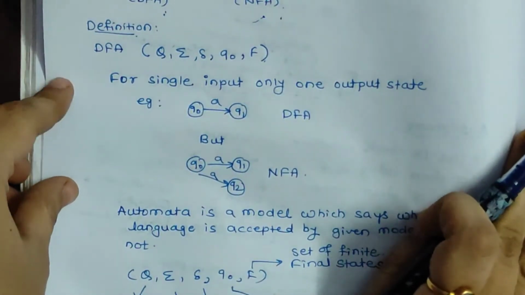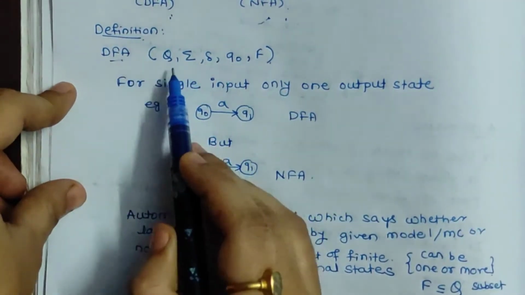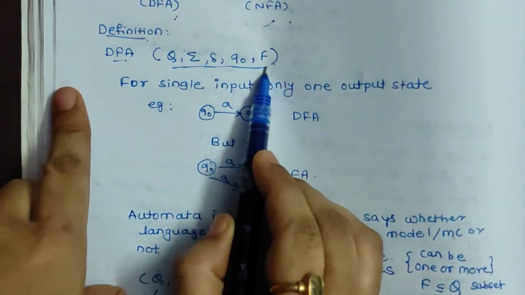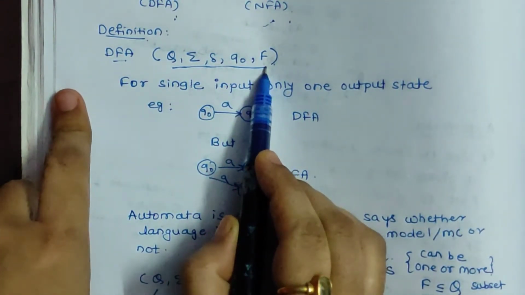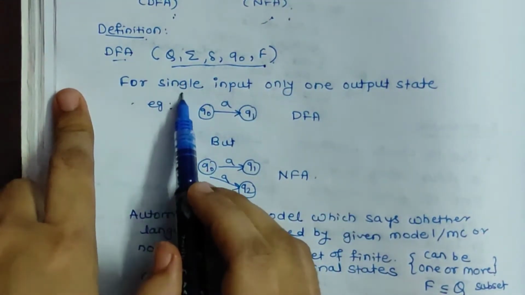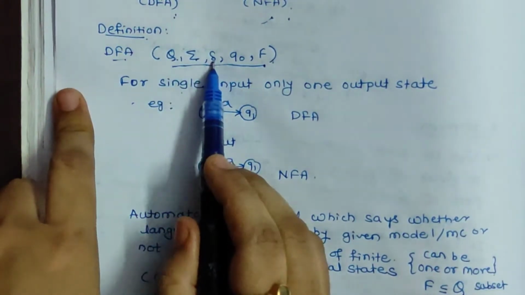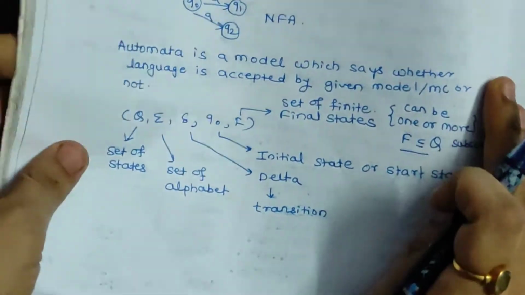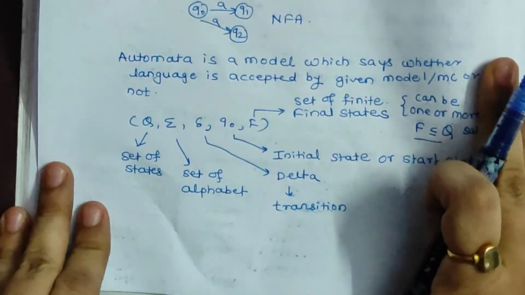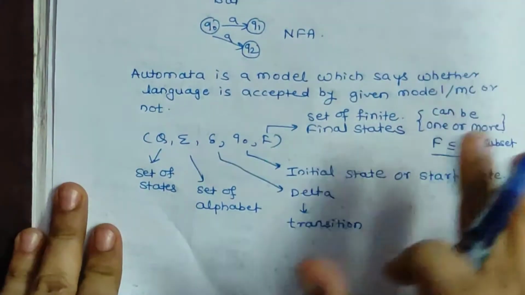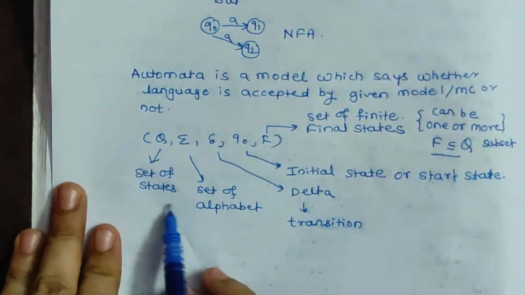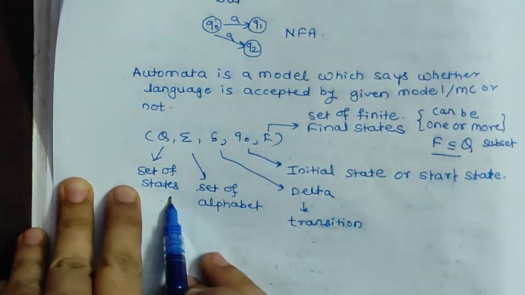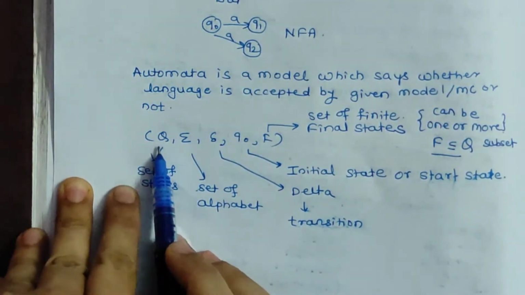Now the formal definition of DFA: there are certain terms given here which form the definition of DFA, that is deterministic finite automata. That is Q, Sigma, delta, Q0 and F. Here you can see Q stands for set of states, that is how many states will be there in your machine, that will be said with the help of this Q.